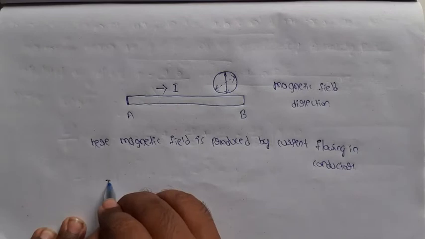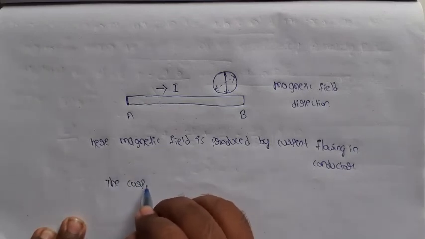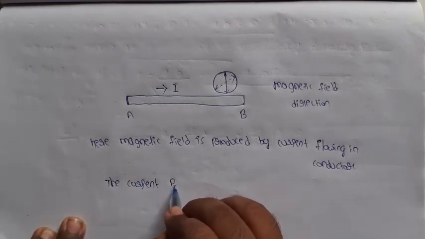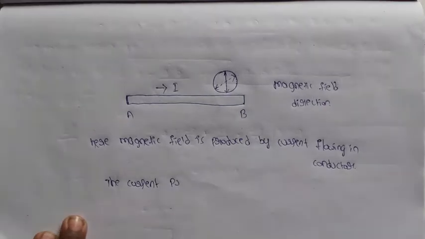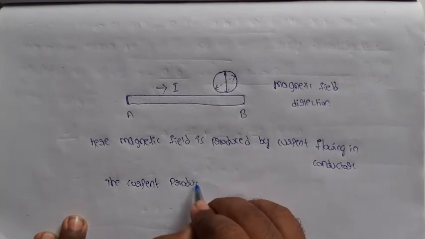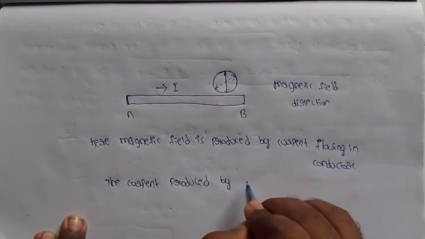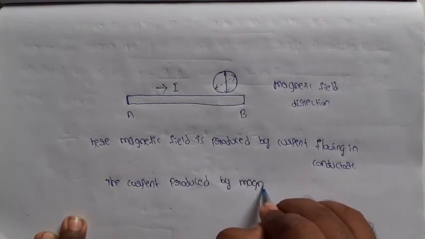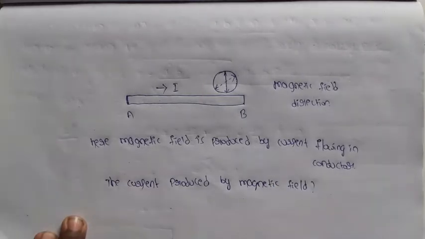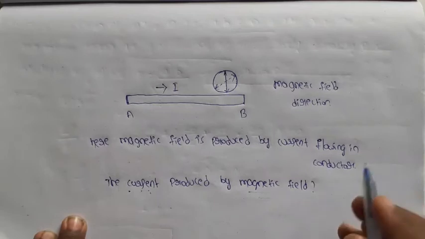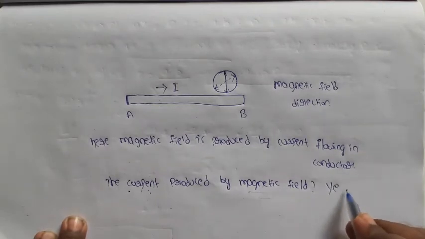Now, can current be produced by a magnetic field? Is it possible or not? Yes, it is possible.